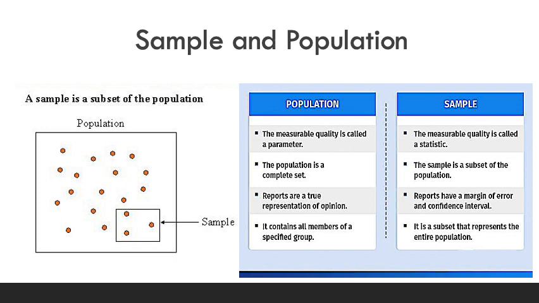A population is a complete set that we select for the study purpose. A sample is a subset of the population, a representation from the population.